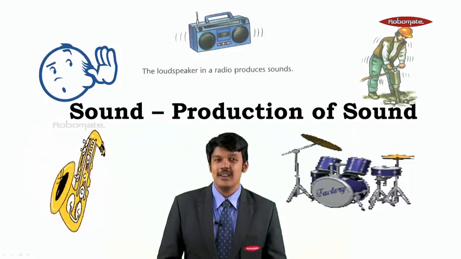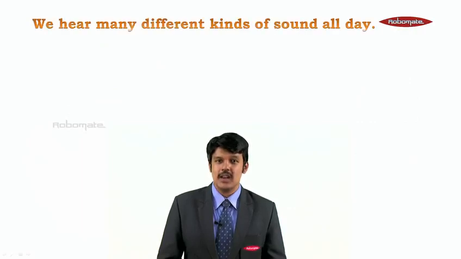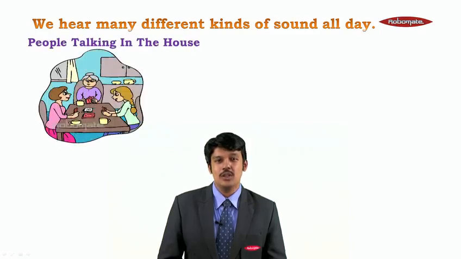A very simple chapter. By the way, let me tell you, sound is a form of energy. Now let us understand how different kinds of sound are heard and produced. We may hear different kinds of sound all throughout the day.